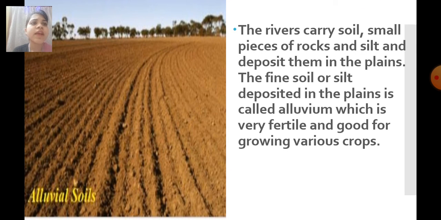The rivers carry soil, small pieces of rocks, and silt and deposit them in the plains. Okay. The fine soil or silt deposited in the plains is called alluvium, which is very fertile and good for growing various crops.